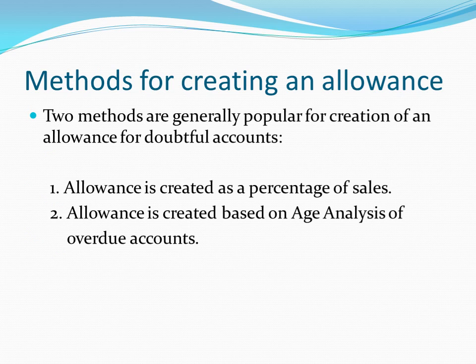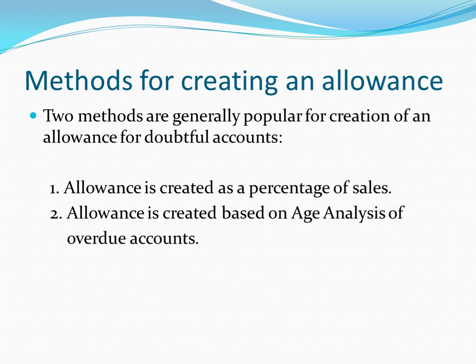Now, there are two popular methods for creation of the allowance in the accounts. The first is allowance based on a certain percentage of sales. So that is the expectation that, say, 1% of the sales may turn into bad debt or they may default.